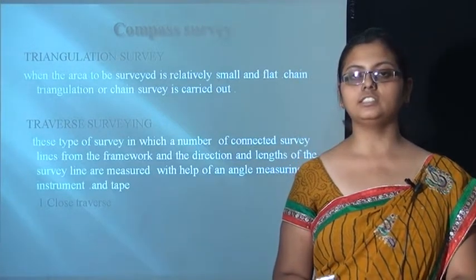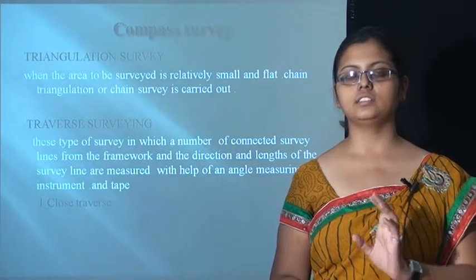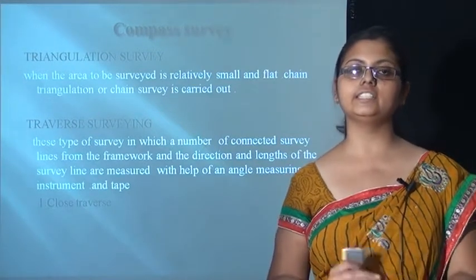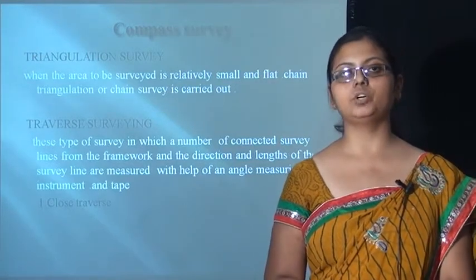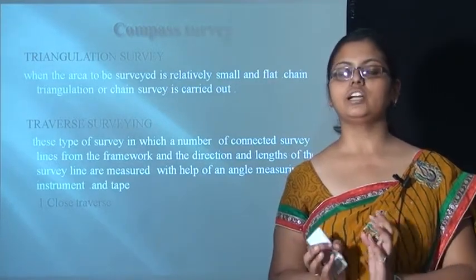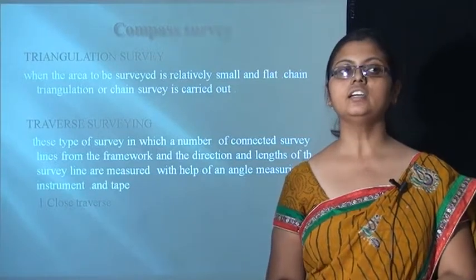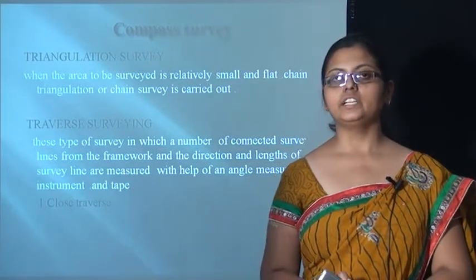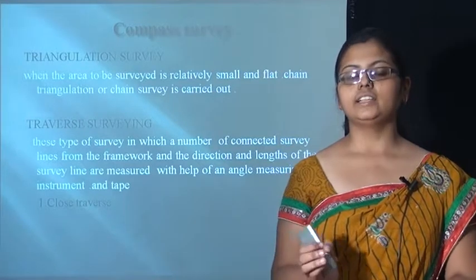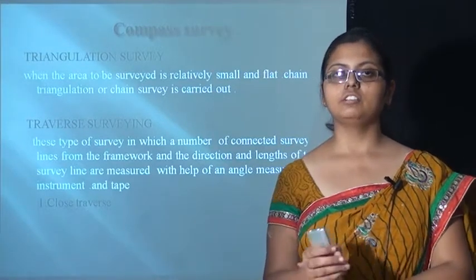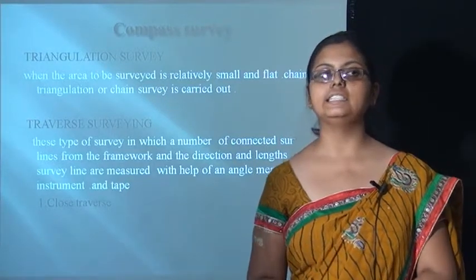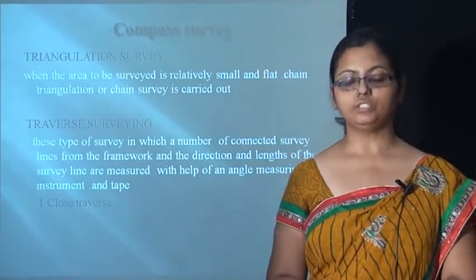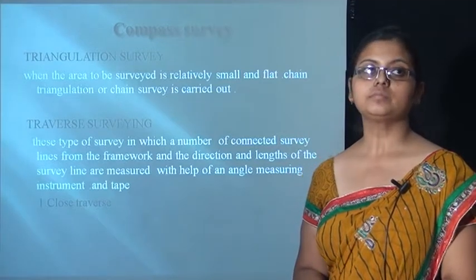A closed traverse is when we start the survey from point A and end our survey at point A. Such a traverse is known as a closed traverse. An open traverse is defined as when we start our survey from point A and it ends at another point such as D. This type of traverse is known as an open traverse.